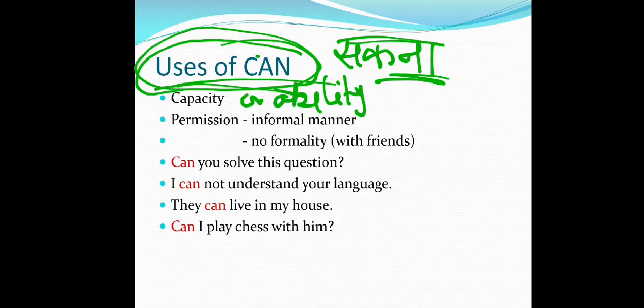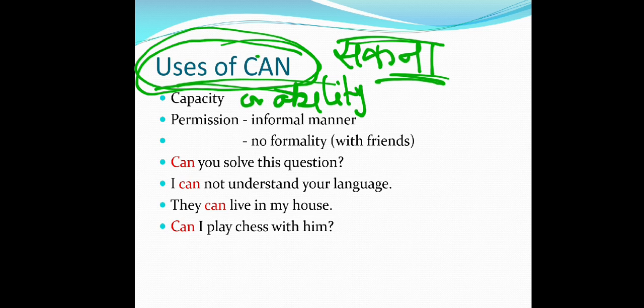It shows your capacity. So permission. Sometimes it gives a permission. Can I take you this pain? Can you bring me, can you give me a lift? So this type of questions you can ask. Can you solve this question in an informal manner?